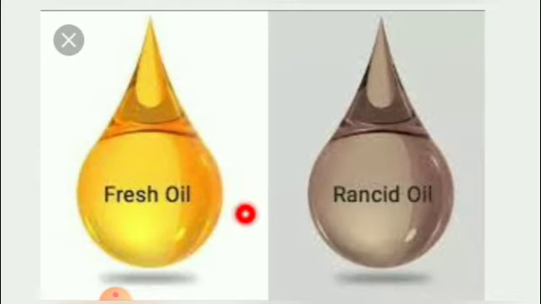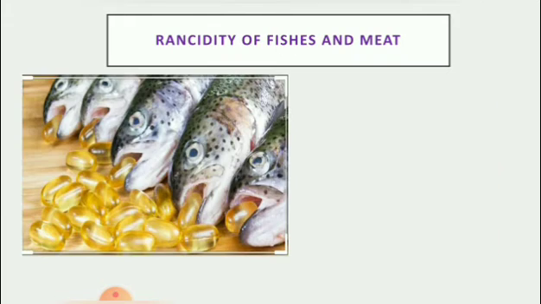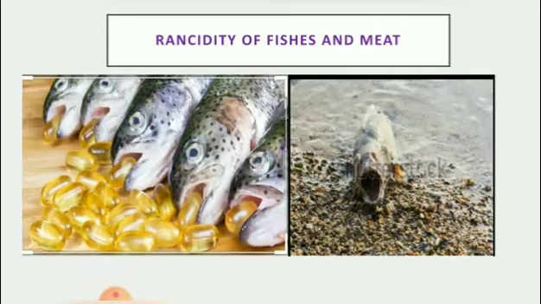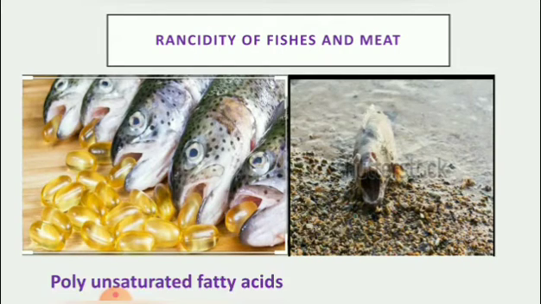When fresh oil undergoes rancidity, what will happen? The color of the oil will change. Fish and meat contain a high level of polyunsaturated fatty acids. These acids undergo oxidation that causes bad odor when exposed to air or light. This process is called rancidity.